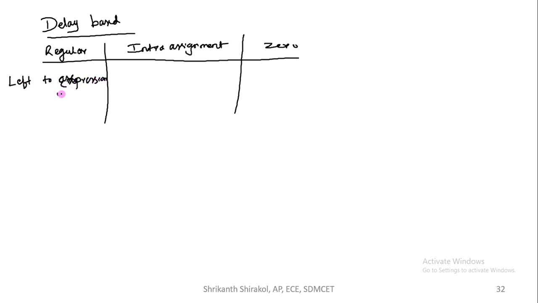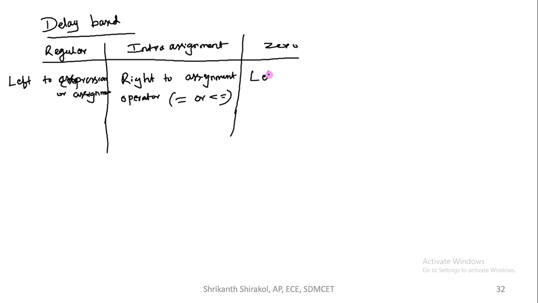Intra assignment delay goes right to the assignment operator, that is equal to or blocking, non-blocking, these things. Zero delay has nothing to do with these things. It is the same as regular control, left to the assignment operator.